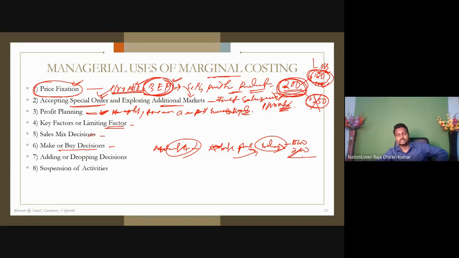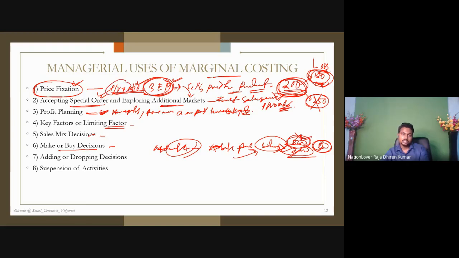I don't want to discuss the China controversy; I am just giving the example. What will a businessman think about this? You will see the profit simply. So in order to avoid the rupees 3,000 loss, we prefer to buy them, not make them. This is what is called make or buy decision. So marginal cost analysis helps us.